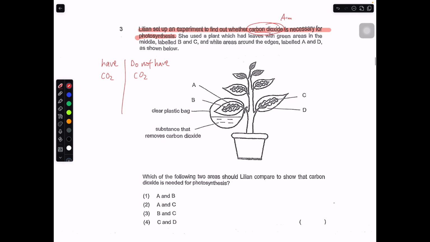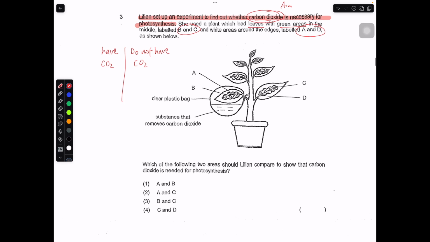She uses a plant which has leaves with green areas labeled B and C. So B and C are the green areas. The white areas are A and D. Which of the following 2 areas should Lillian compare to show that carbon dioxide is needed for photosynthesis? A and B is totally no carbon dioxide. But A and B, there's a difference. A doesn't have the green area, no green. B has green area. Then we take a look at C and D. C is the green area, but D has no green area.